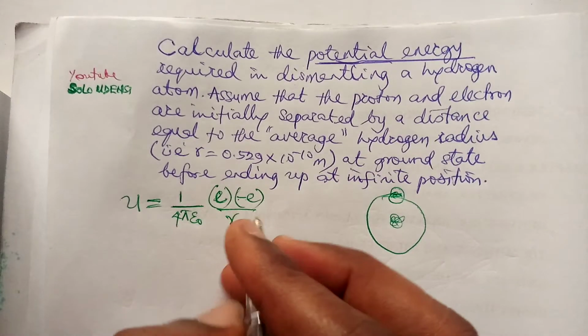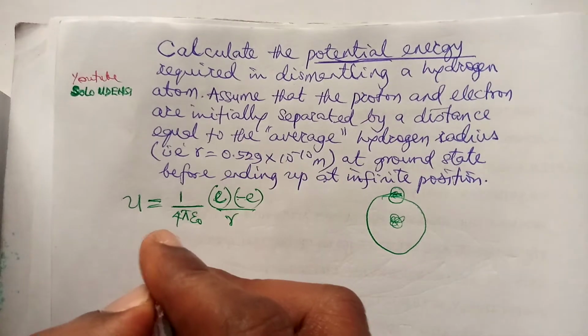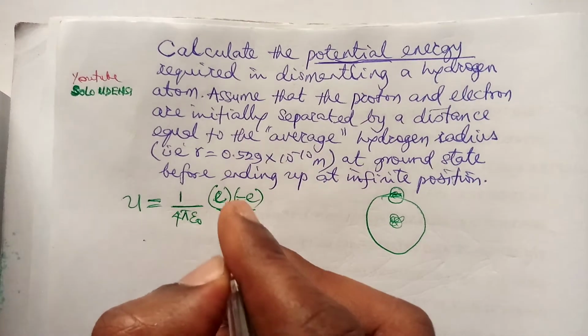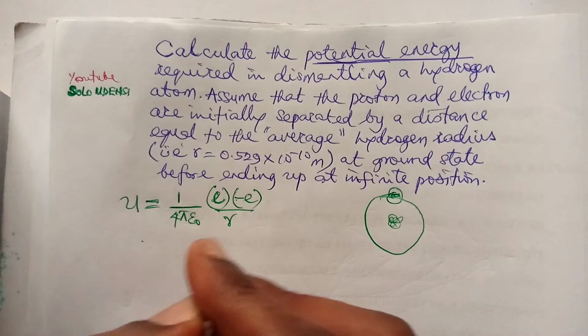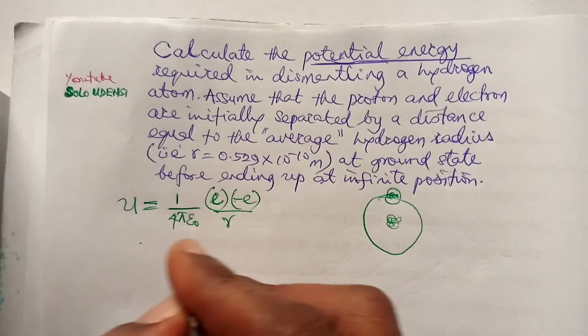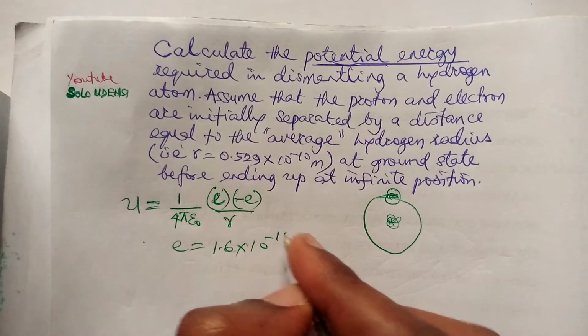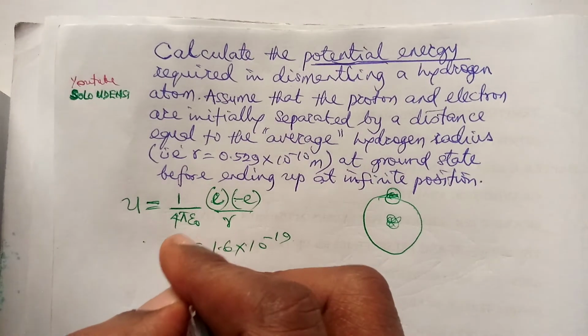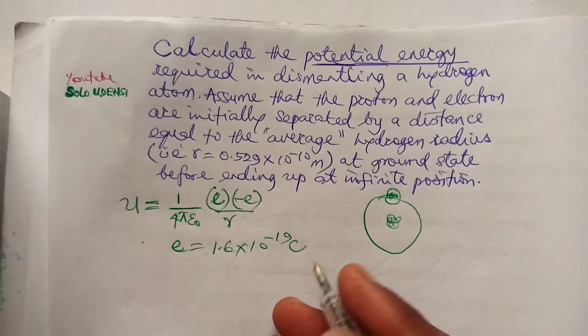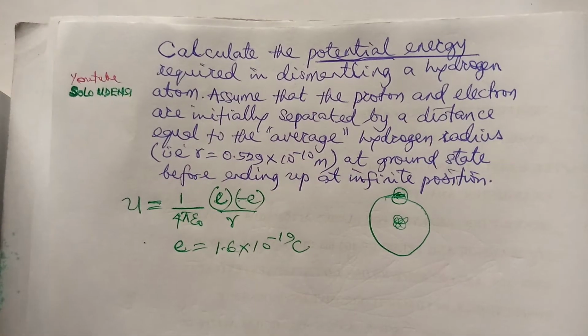With this, we can easily see that, of course, we know that E is equal to 1.6 times 10 raised to power minus 19 coulomb. That's the charge.